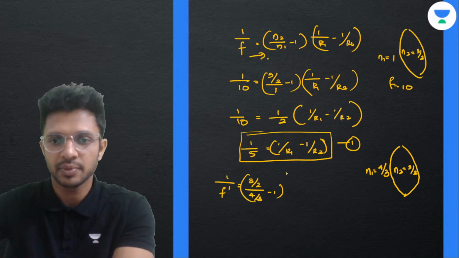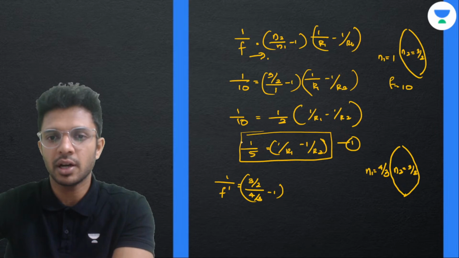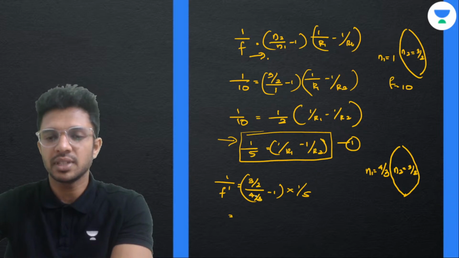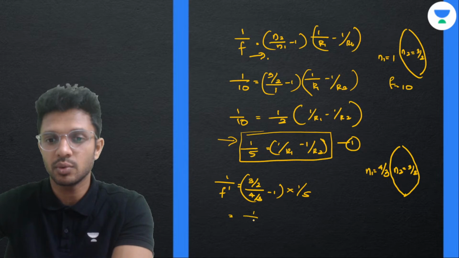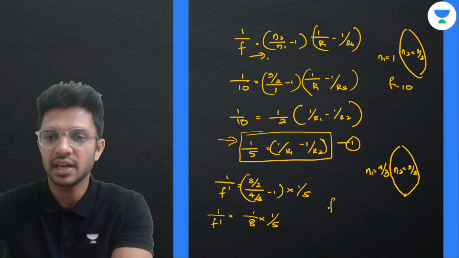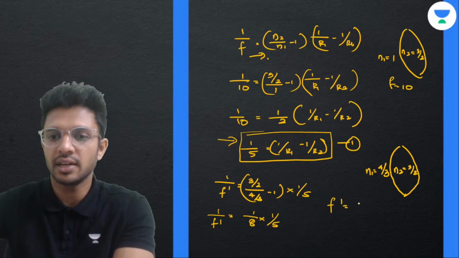Into 1 by r1 minus 1 by r2, we already have the value, that is 1 by 5. Let me substitute it. So this becomes 9 by 8. 9 by 8 minus 1 is equal to 1 by 8 into 1 by 5 is 1 by new focal length. ठीक है? So new focal length हो गया 8 5s are 40.